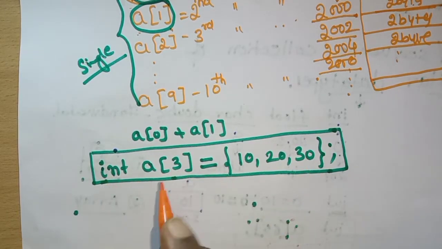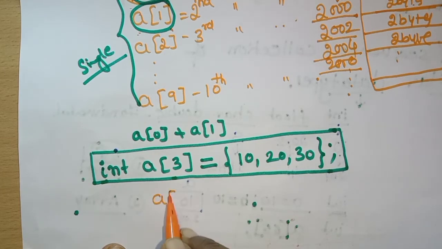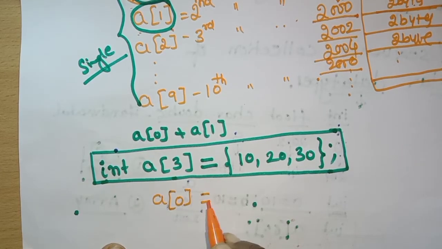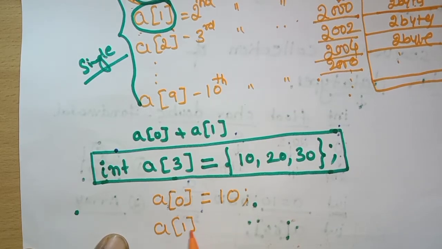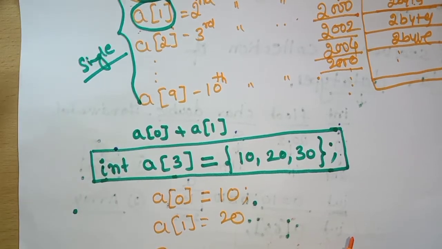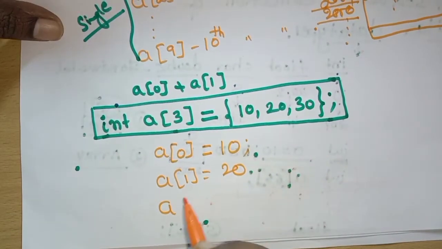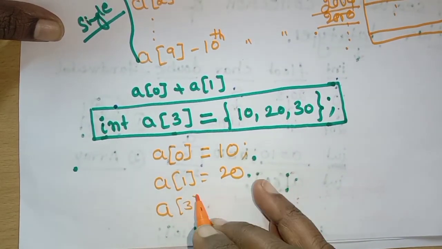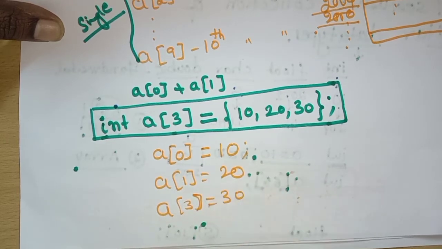What happens, when you have taken int A of 3, here A of 0 is your first element. Its value is equal to 10. A of 1 is equal to 20. A of 2 is equal to 30.